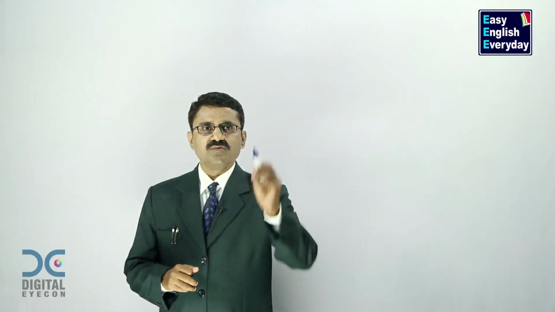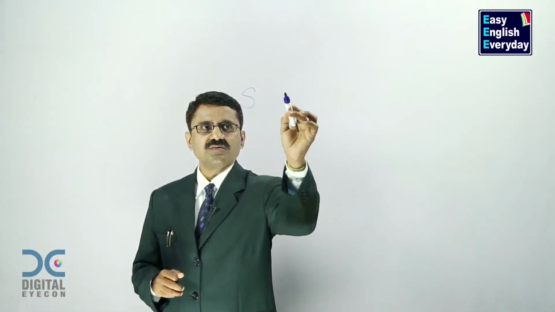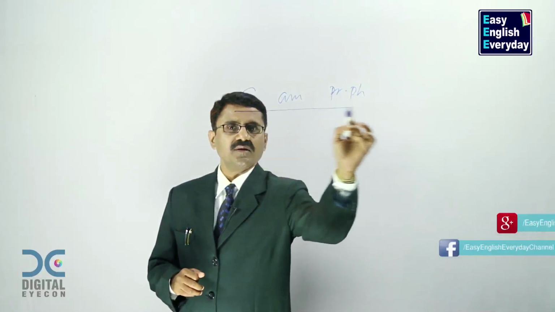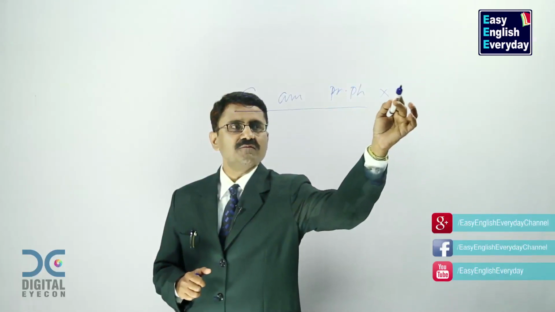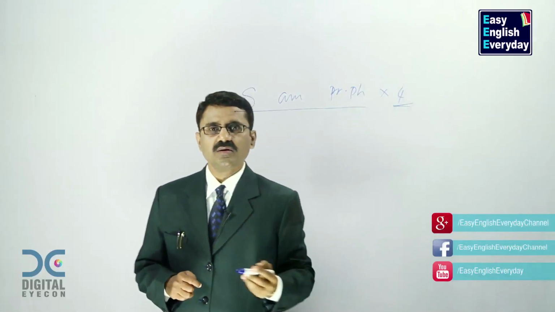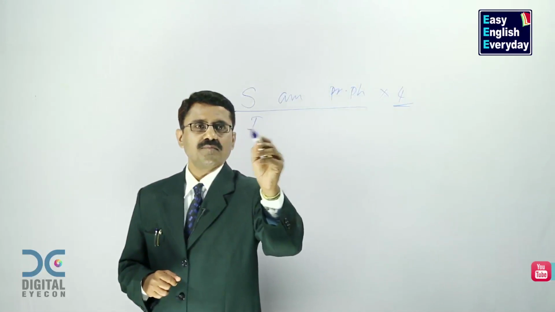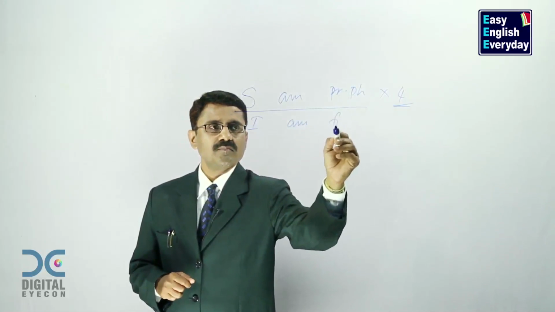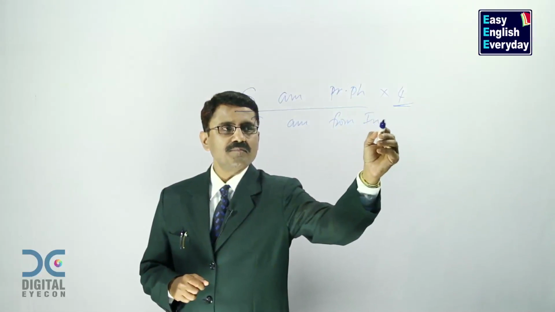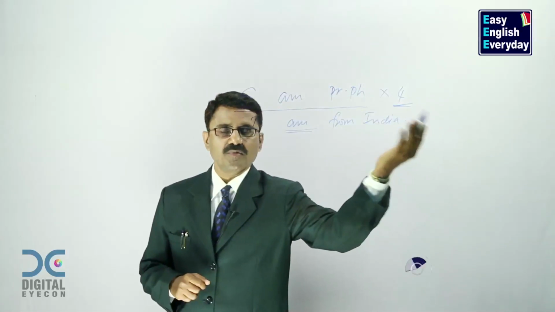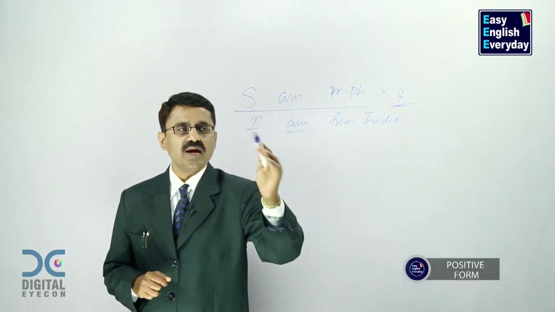Now, after making a large number of sentences by using subject, am, and a prepositional phrase, you should learn how to use it in 4 different ways called variations. Look at this example. I am from India. This is called affirmative form, positive form. Call it a positive form in a simple way. I am from India.